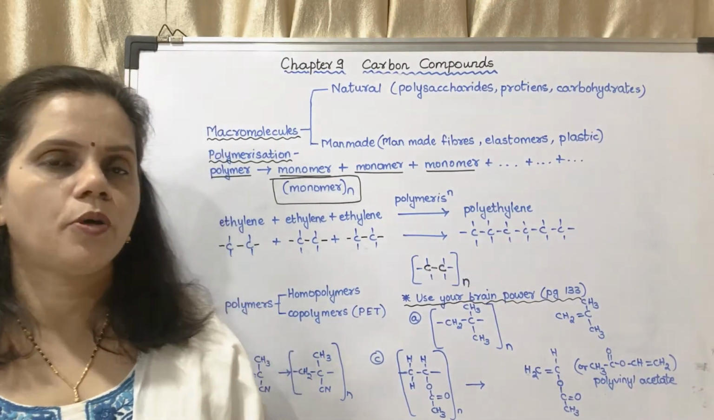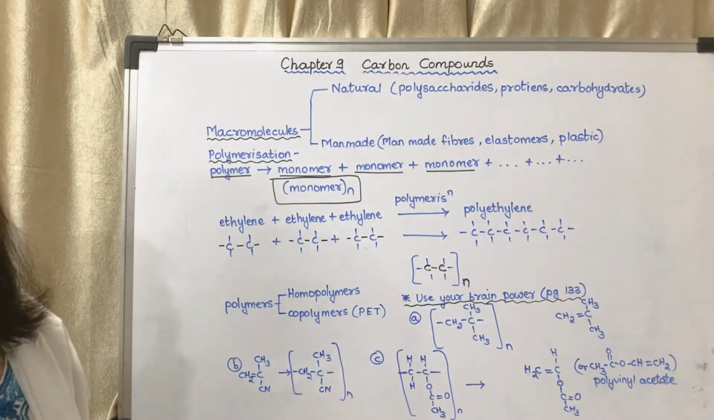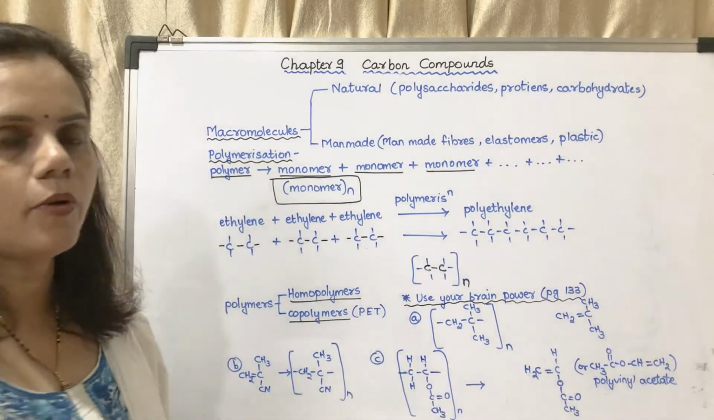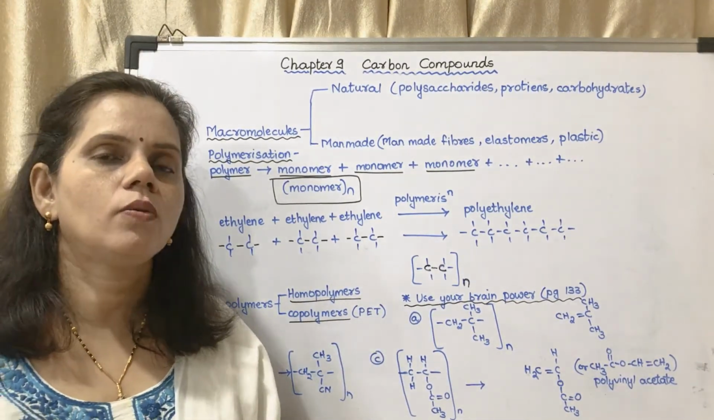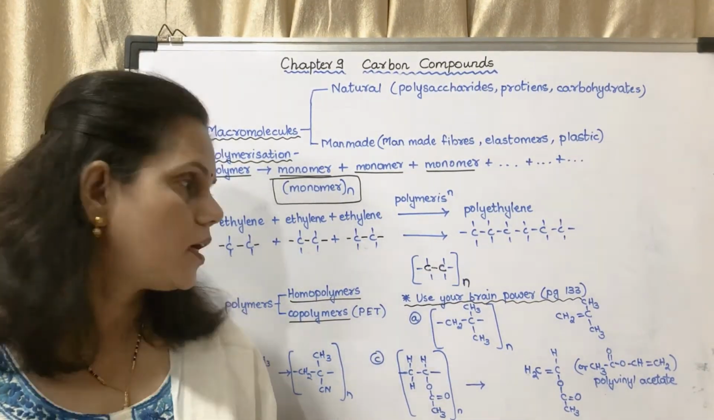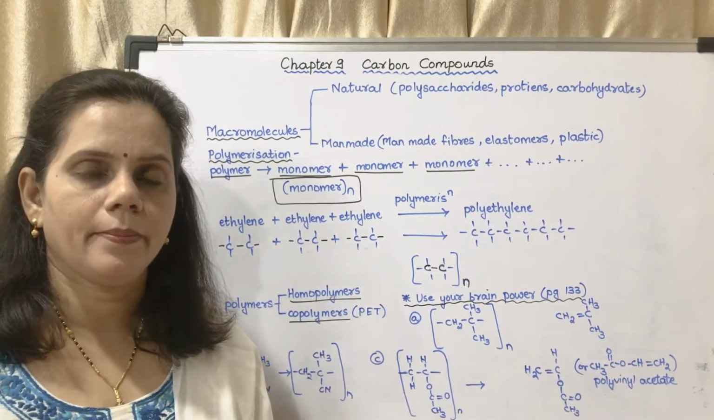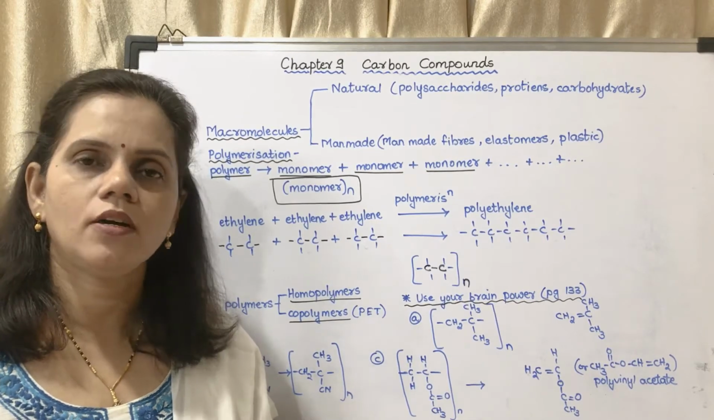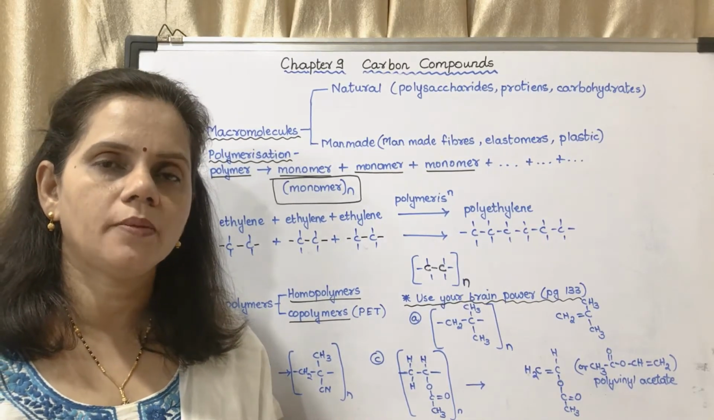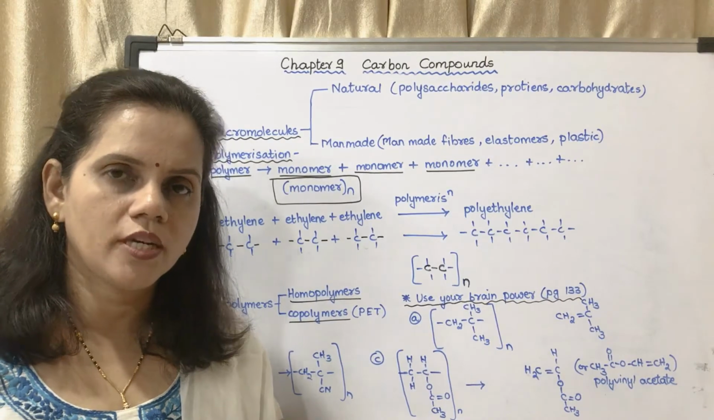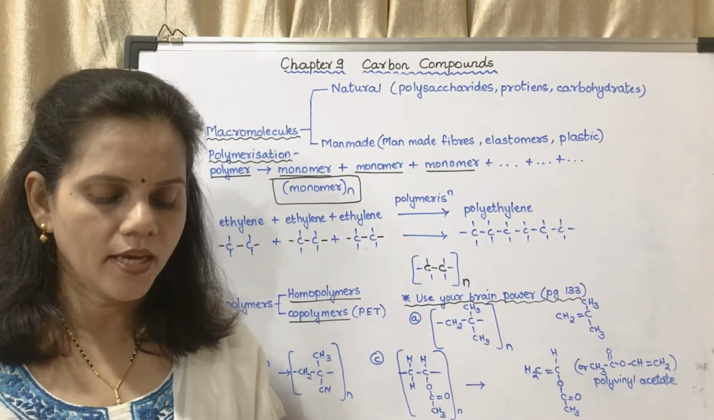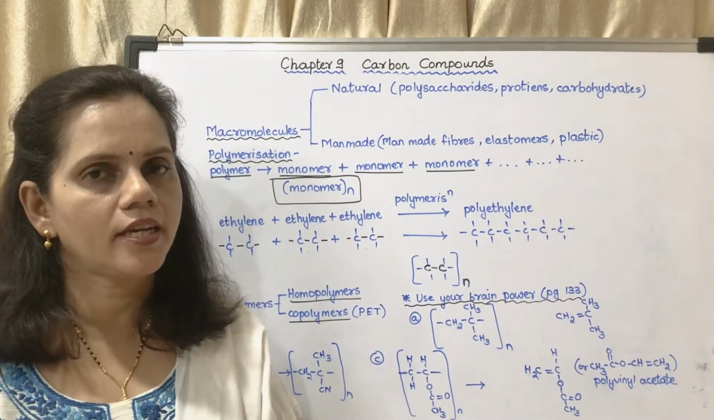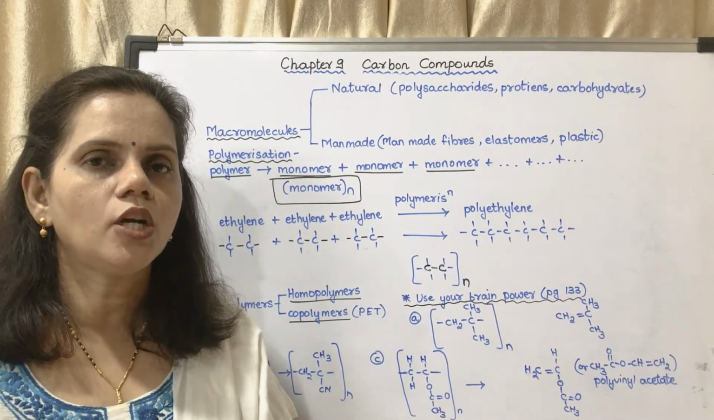Now the next point below is about polymers. Polymers are of two types, homopolymers and copolymers. In homopolymers, all these units are the same. Same monomers combined together to form a polymer, it is a homopolymer. Whereas in copolymers, there are two or more different types of monomers. So one monomer is of one kind, another unit is of another kind. That is said to be a copolymer.